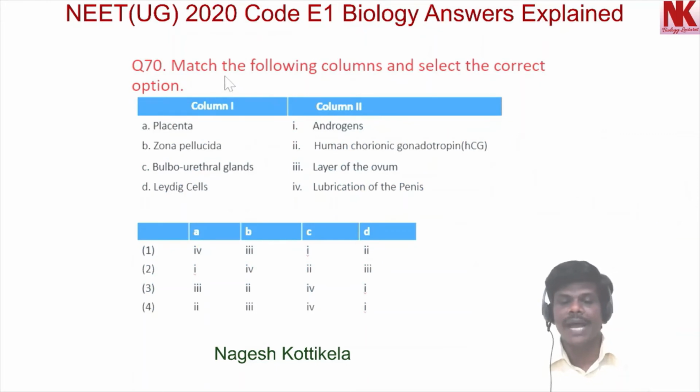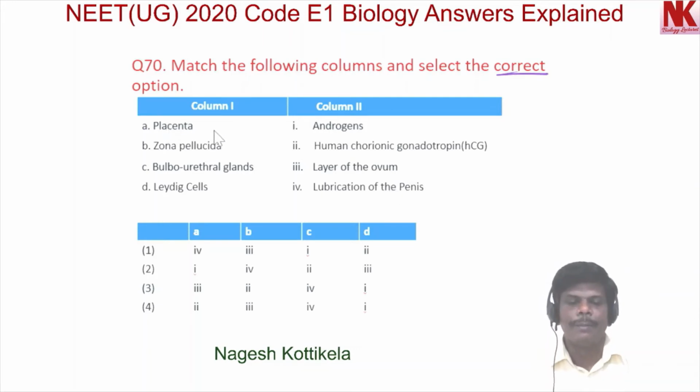Match the following columns and select the correct option. In column 1, A. Placenta, B. Zona pellucida, C. Bulbourethral glands, D. Leydig cells are given. In column 2, androgens, human chorionic gonadotropin, layer of the ovum, lubrication of the penis are given. Now let's match these options.